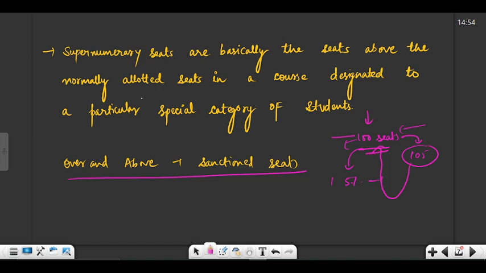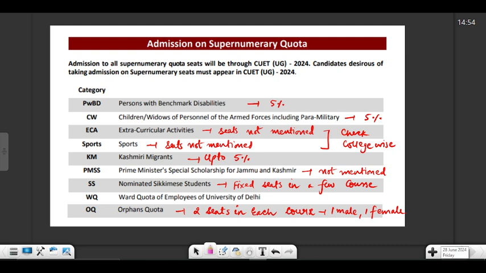Okay, so supernumerary quota are basically the seats above the normally allotted seats in a course designated to a particular special category of students. So there's a special category for which these supernumerary seats are reserved, and we'll see what these categories are. Okay, so in University of Delhi there are a total of 9 supernumerary quotas that the university offers.